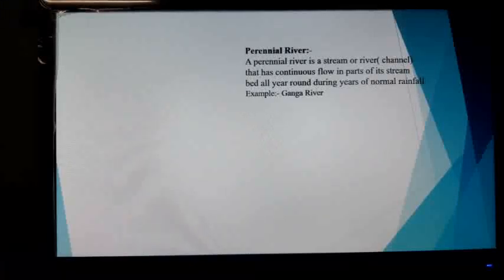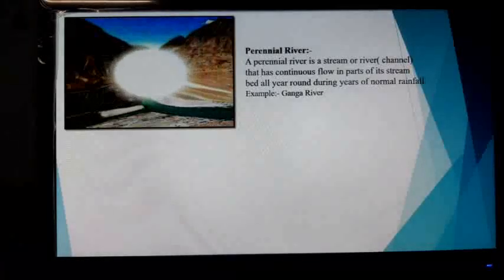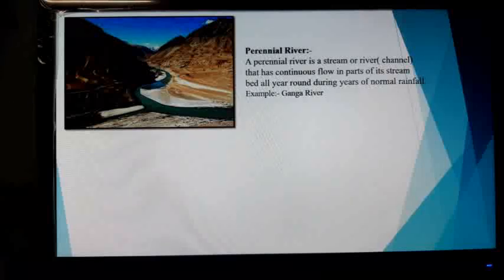It cannot dry up in the dry season, because the source of this kind of river is melting water from the glacier. Okay, they don't dry up. This is the picture of a perennial river. Our Ganga river is a perennial river. All the extra-peninsular rivers of India are perennial rivers.